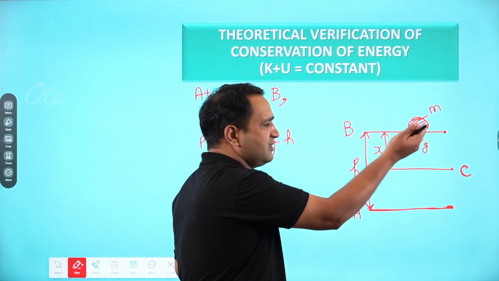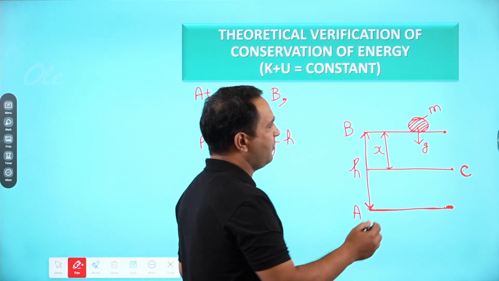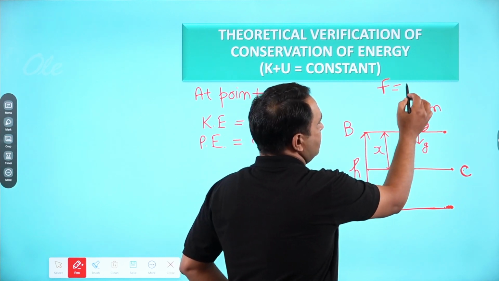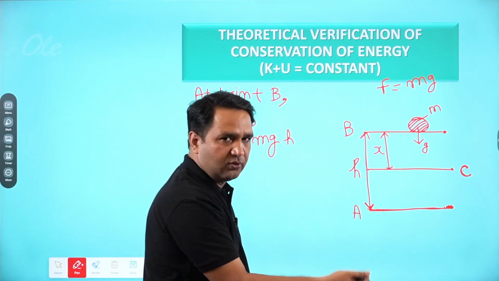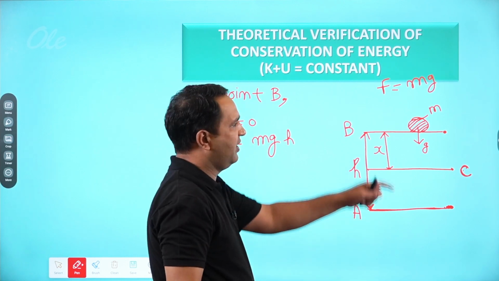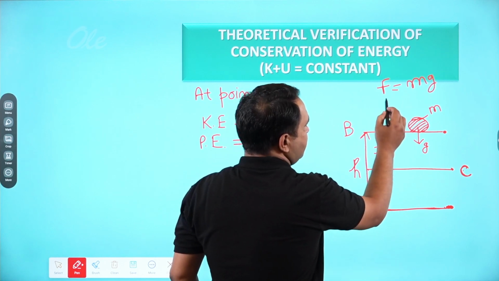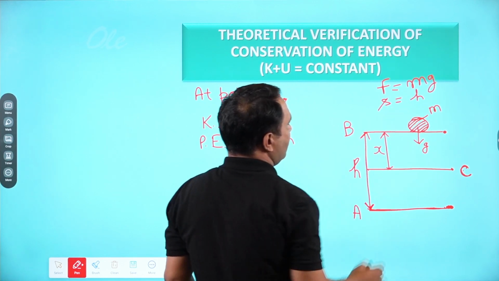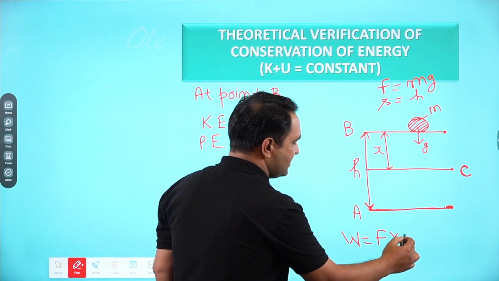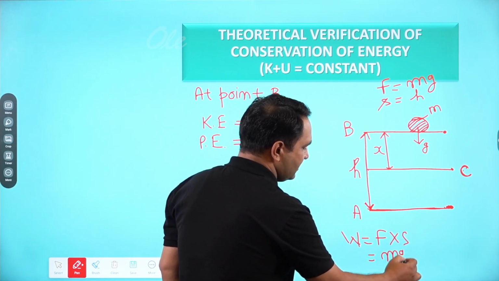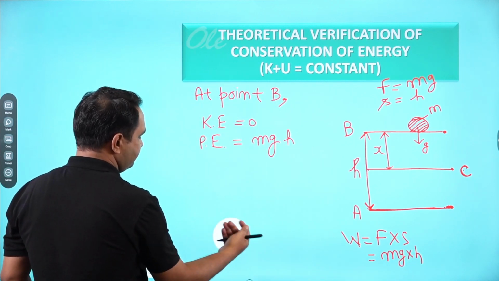So when I am uplifting this ball, I have to use some work, I have to use some force. What is that force? That force is mg. When I am uplifting this ball, I have to apply some force against the weight of this ball, and the weight of this ball is mg. So force is mg, and displacement, what is the displacement? S is h here. So what is work done? Work done is nothing but W is equal to F multiplied by S. So F is mg and S is h. So that is why I wrote the potential energy mgh.